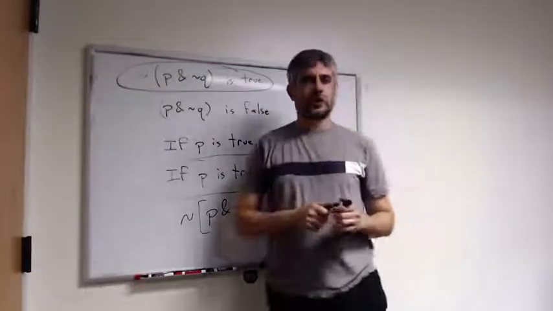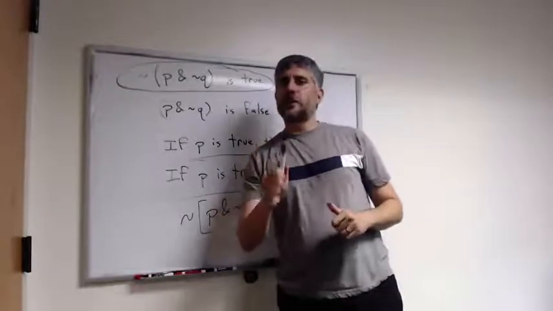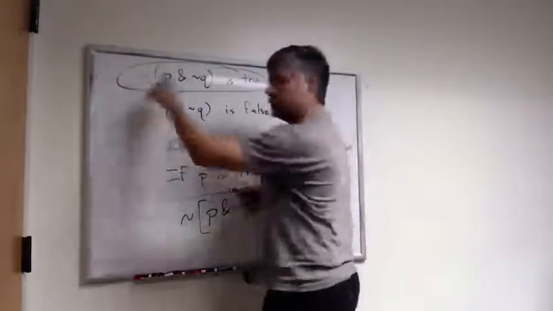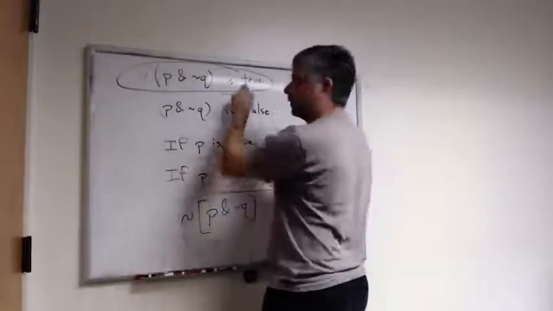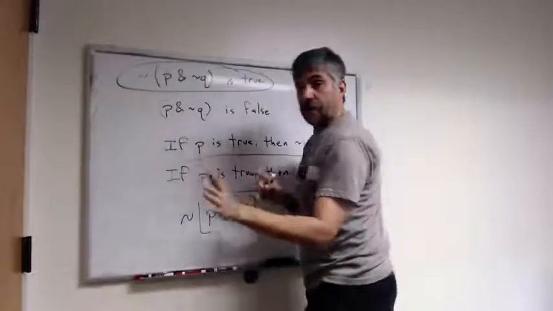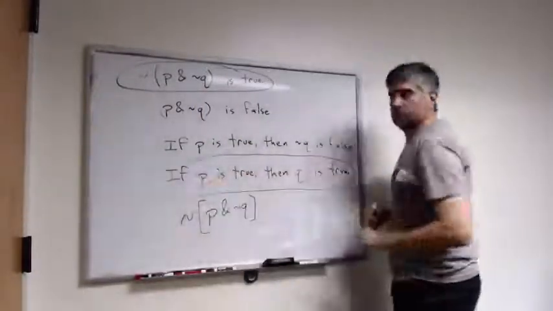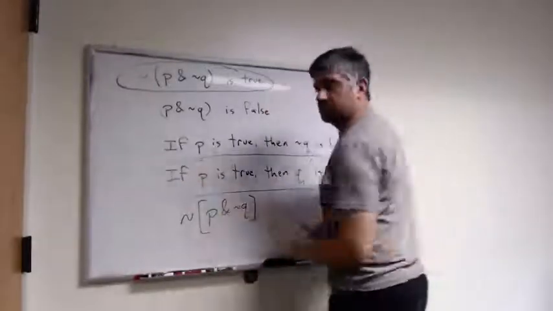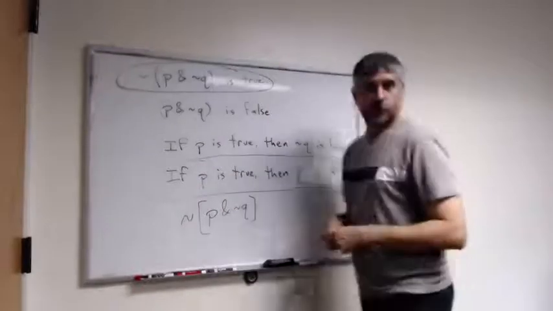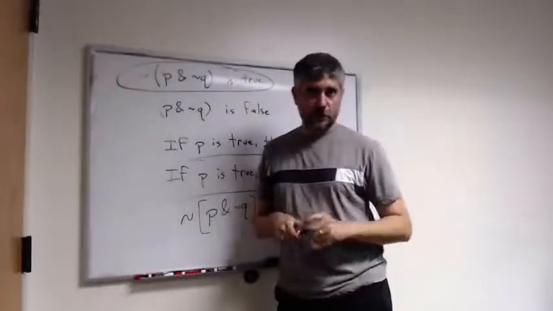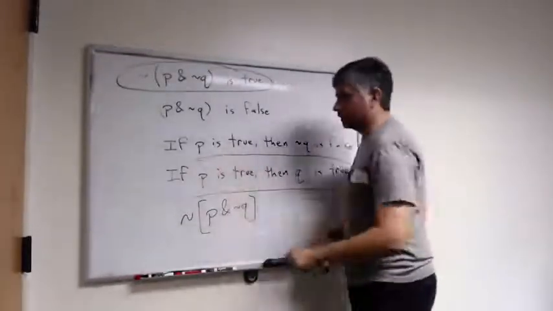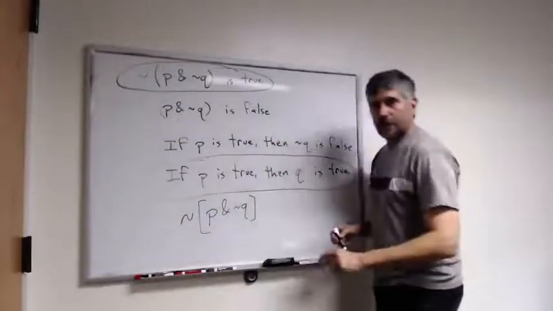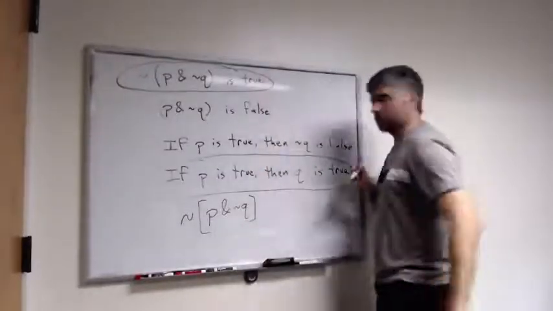So here's what we've shown. We've shown that if the negation of P and not Q is true, then it follows that if P is true, then Q is true. And we've also shown that if the proposition, if P is true, then Q is true, is true, then it follows that the negation of P and not Q is going to be true.